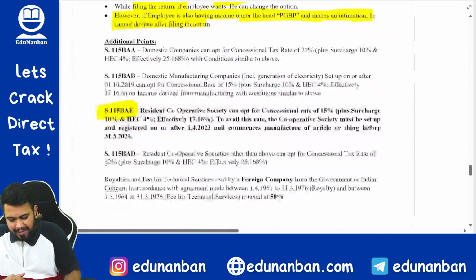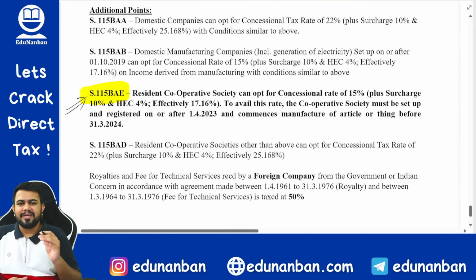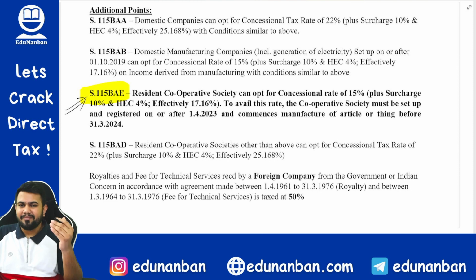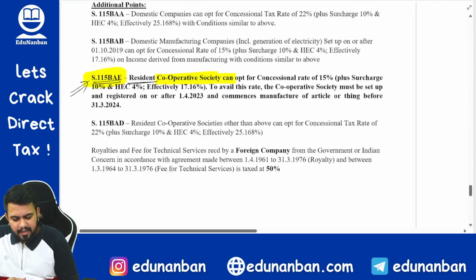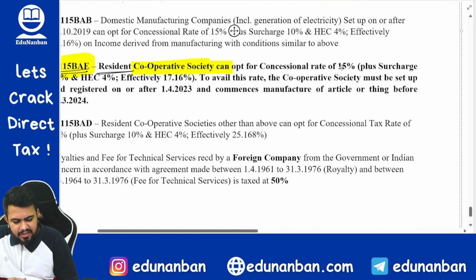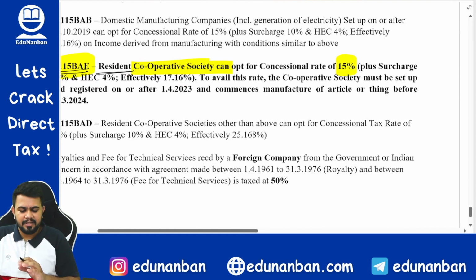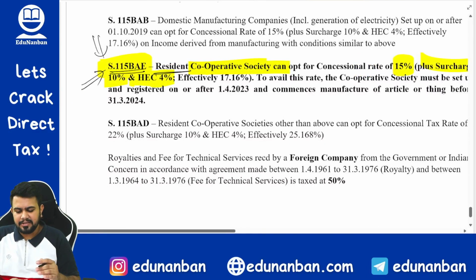Now, the last point for this video is the new section, that is section 115 BAE. For individuals, HUF, AOP, BOI and AJP, there is 115 BAC. Similarly, a new section has been introduced for cooperative societies, and that is section 115 BAE. It is applicable only to resident cooperative societies. If the cooperative society opts for this section, then they can opt for a concessional rate of tax of 15% plus surcharge of 10% plus health and education cess of 4%. In this case, the surcharge will be applicable from rupee 1 onwards.